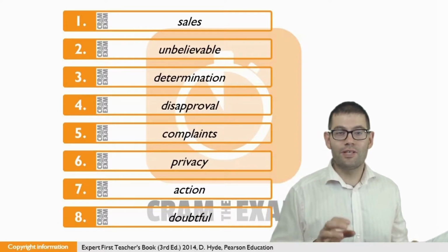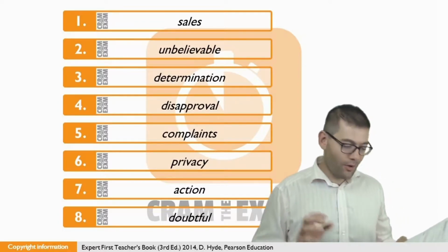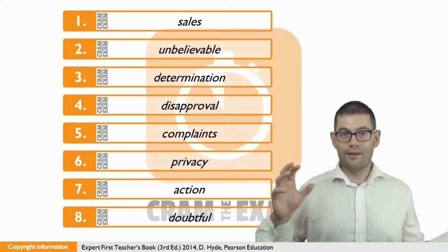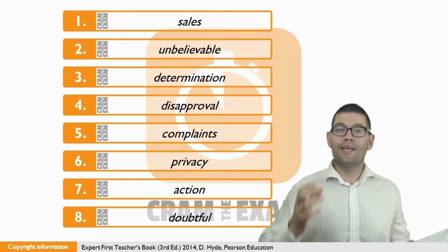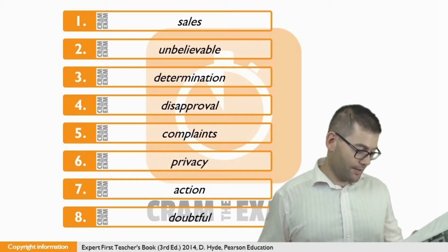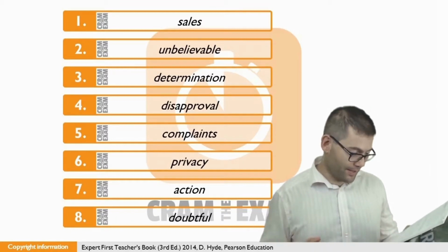Question number 7 is a good test of your language pattern knowledge. We've got a verb here, to take what? What do you take? In this case, you take action against the paparazzi, I think, in this case.